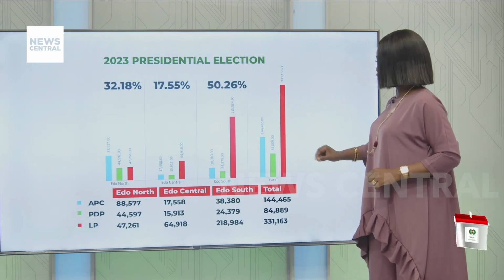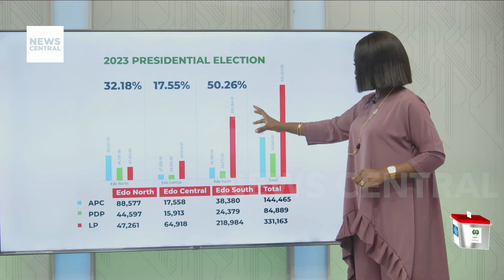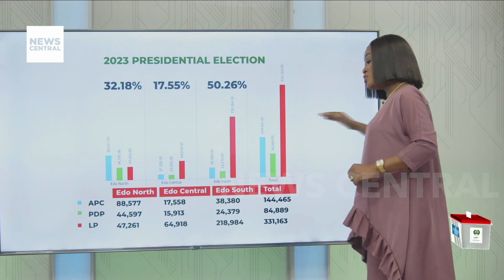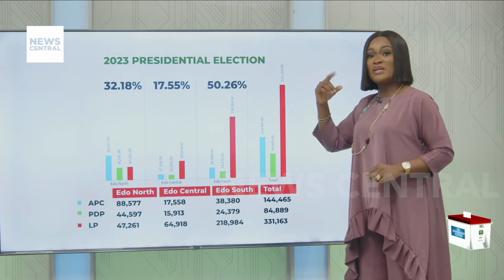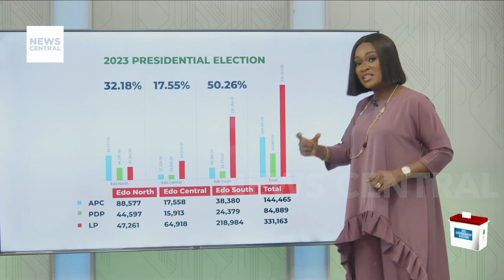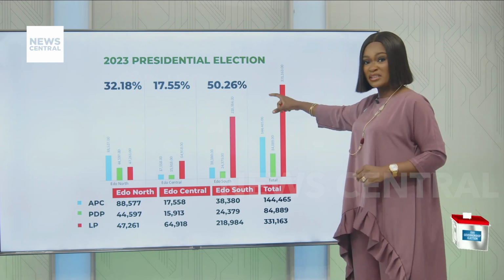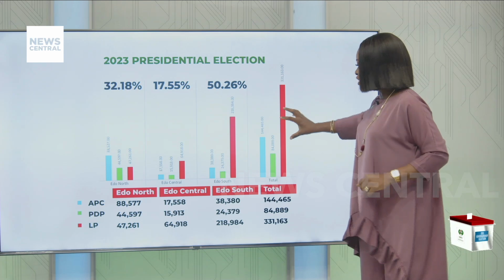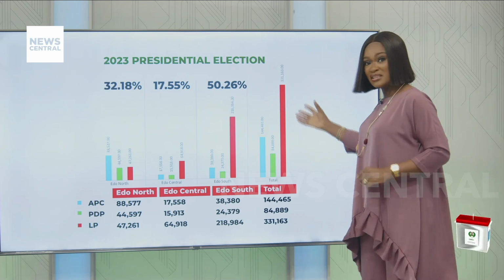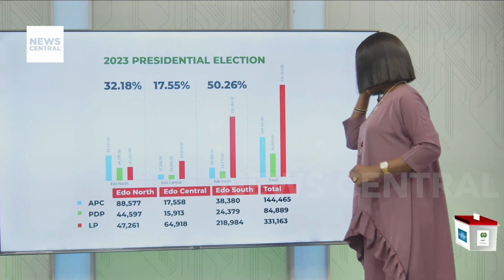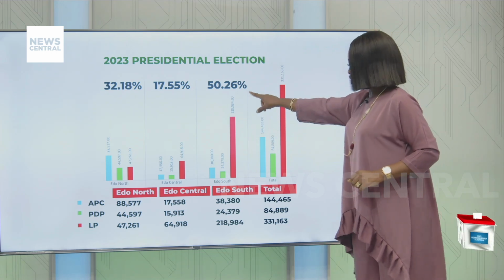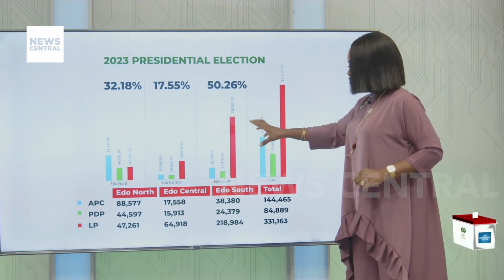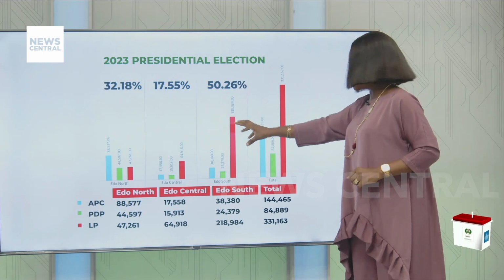2023 presidential election, we're beginning to see some level of sophistication right here, and that's because we're having a new entrant, and that new entrant is the Labour Party. Labour Party made inroads into Edo State and some of the South and Southeast states during the 2023 presidential election, and we are seeing that's beginning to probably shape what we would see today in Edo State election. So, for 2023, we saw Edo Central going for Labour Party. Some sophistication, moving away from always voting for PDP at this time.